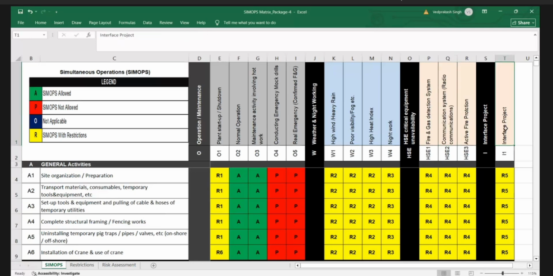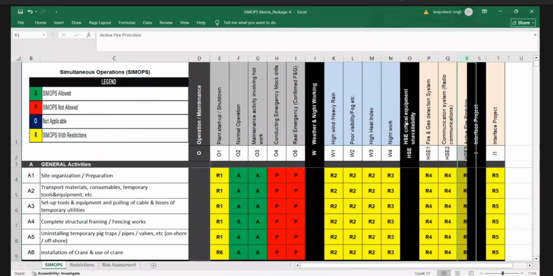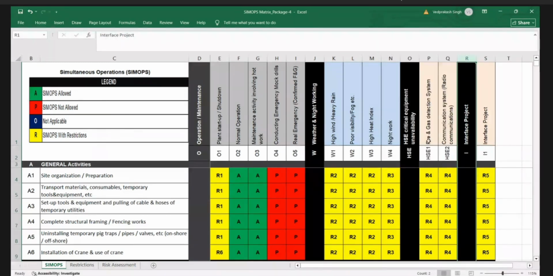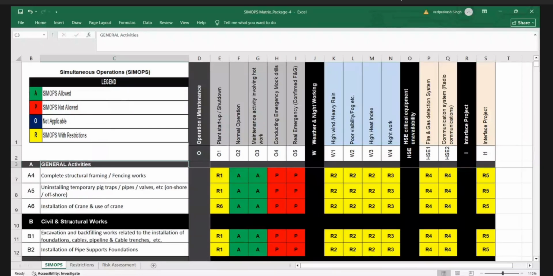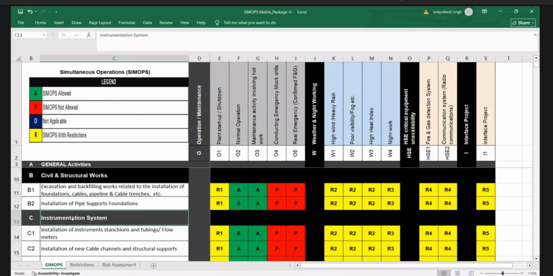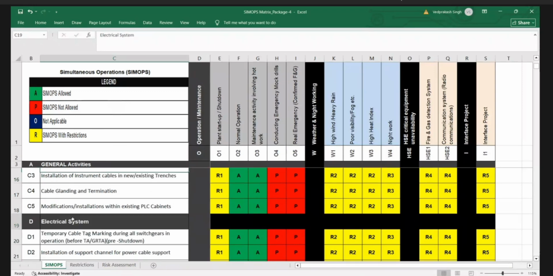Delete. Interface, I'll keep it. Active fire protection, remove. Okay, good. Interface, I will still keep it because this is very simple and this will be managed by the WMS system.